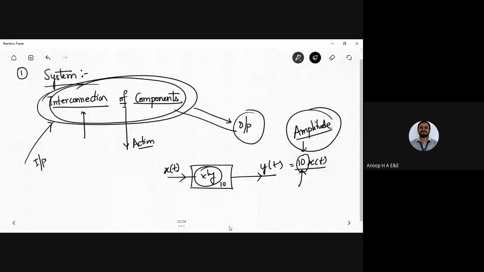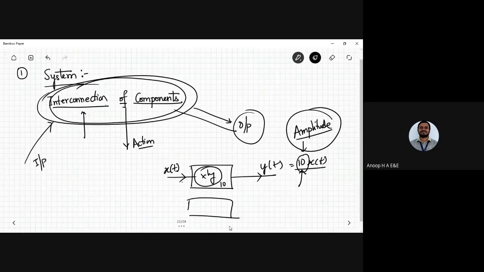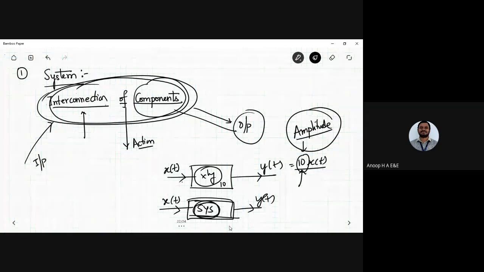Later on, you'll have the derivative operator, derivation being done. Next you'll have the integrator. Each and every input signal is applied to this block. This block represents the system here, and the output depends entirely on the system operators that have been applied and its components, how they have been interconnected. We can call this the system.